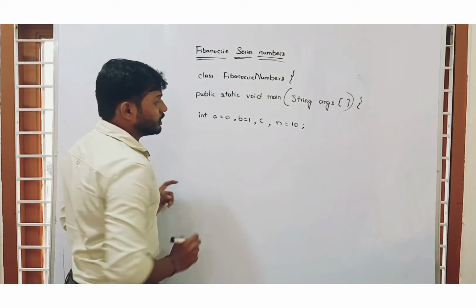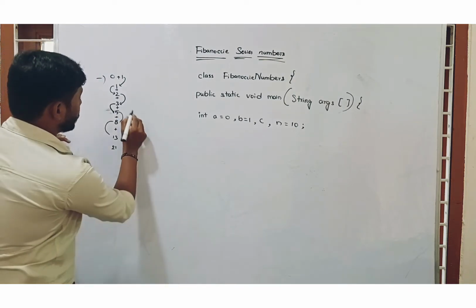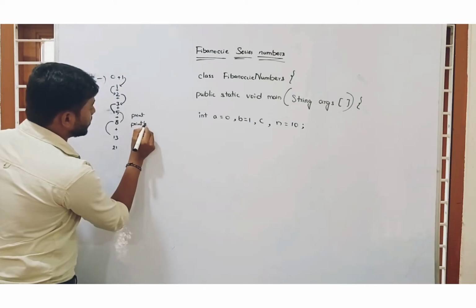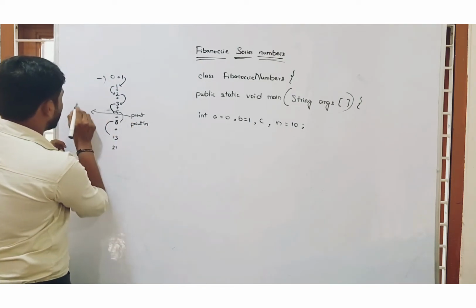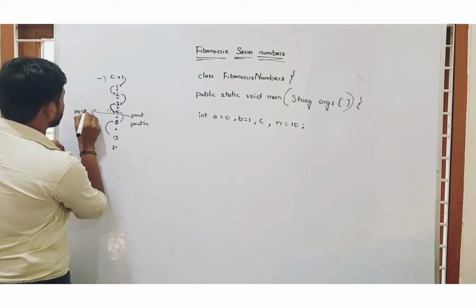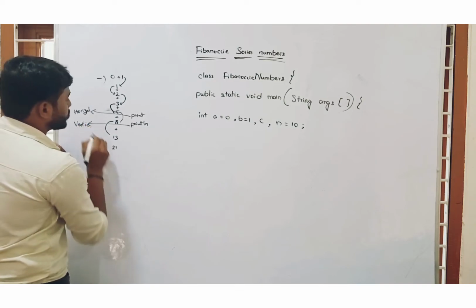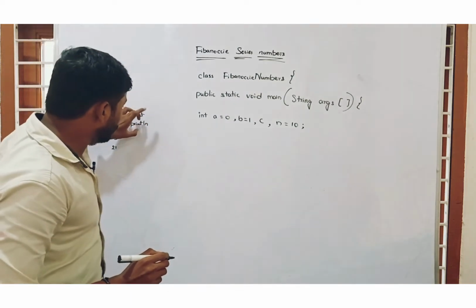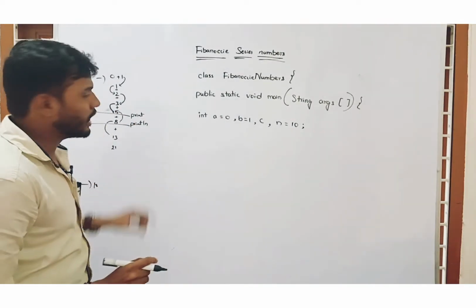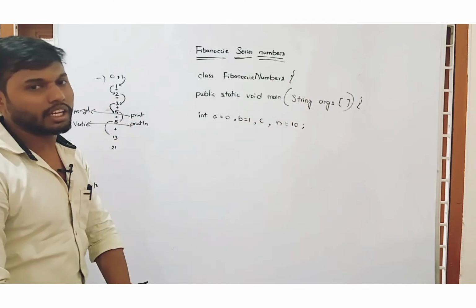Before that, we need to know the definition of print and println. Print is for horizontal execution, println is for vertical. So ln means next line. When we use println, after this line it will come to the next line. When we use print, it will go through linear execution.